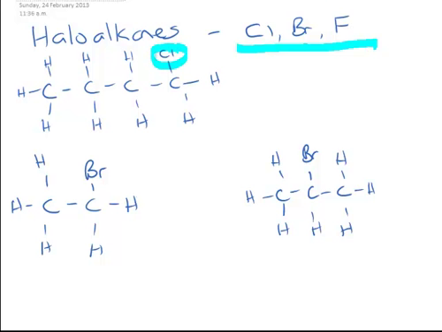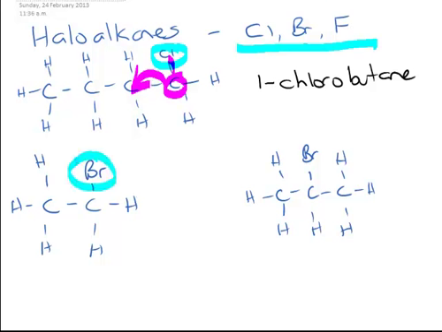The chlorine is obviously here, that's in the number 1 position in terms of we give it the lowest possible number. So that would be 1-chloro, and because there are 4 carbons it would be called butane. Is it primary, secondary or tertiary? Well, we look at the carbon that the chlorine is attached to and count how many other carbons. There's only one, so this would be a primary haloalkane.